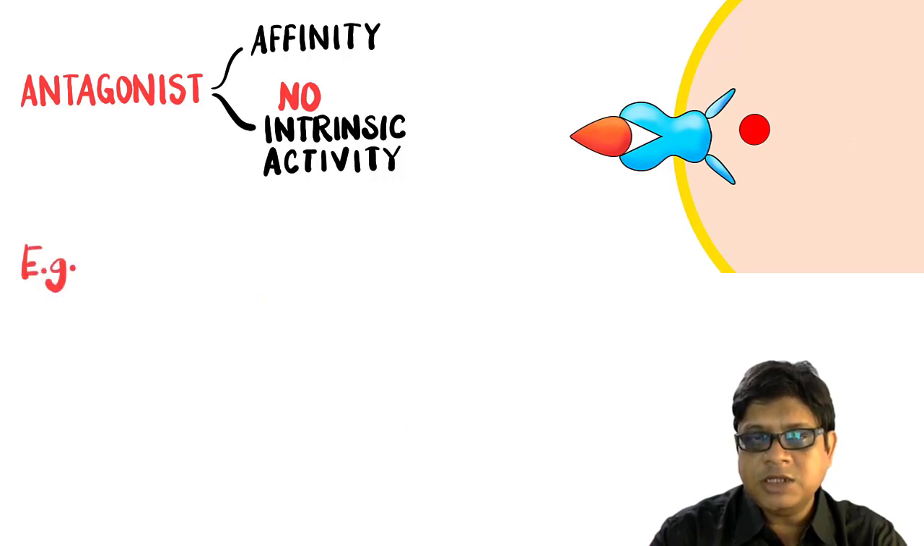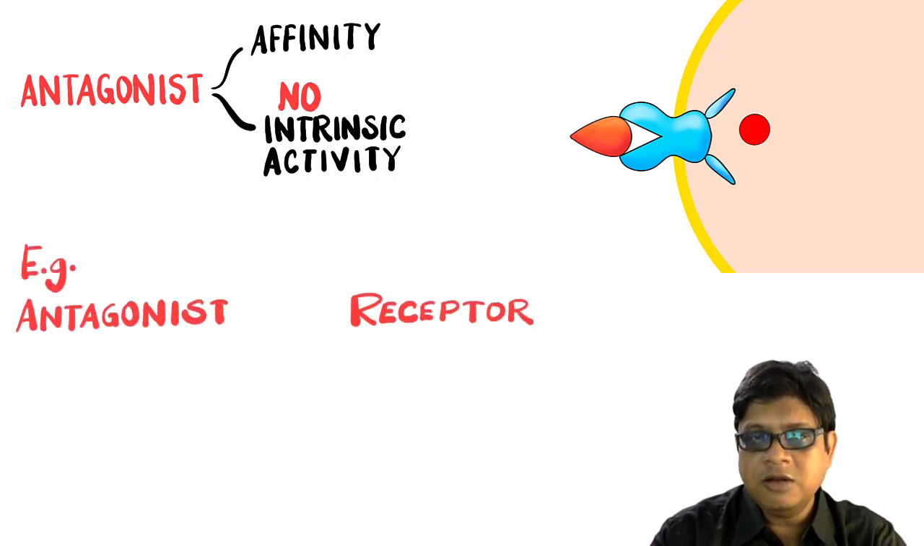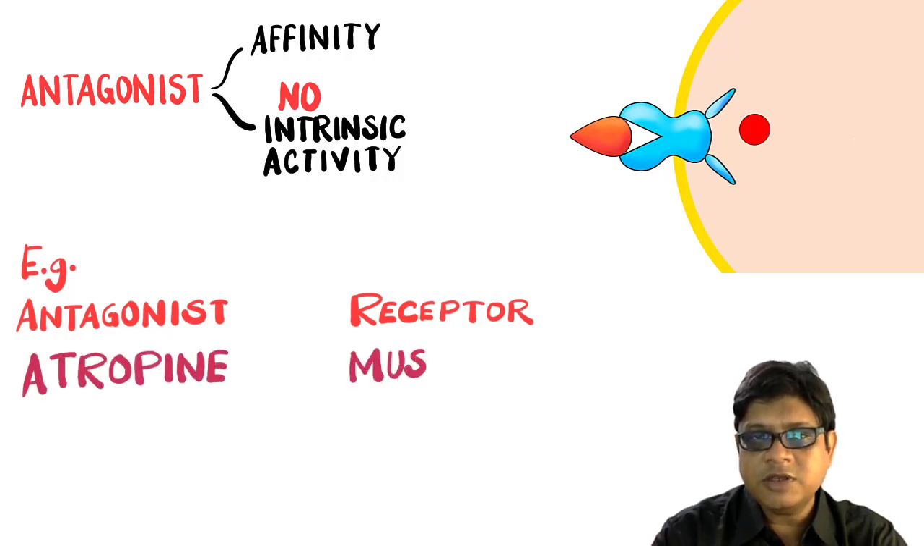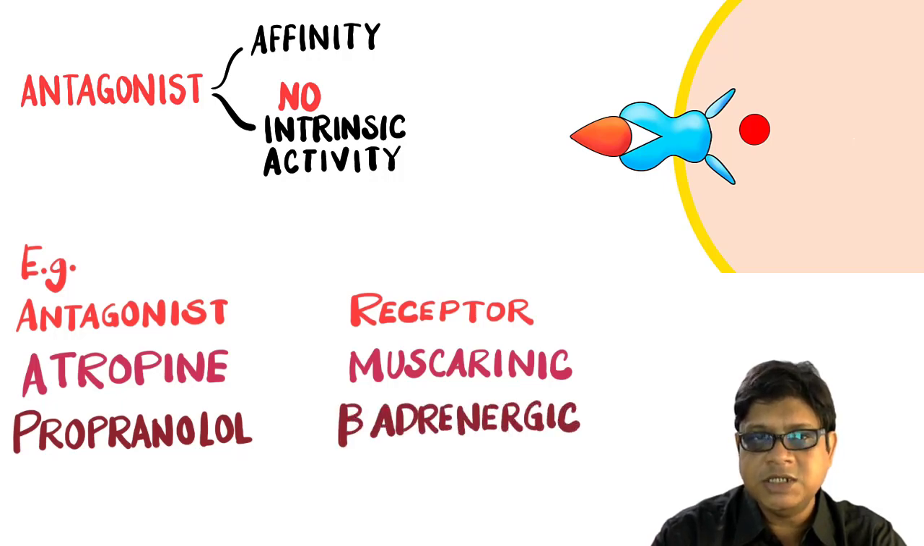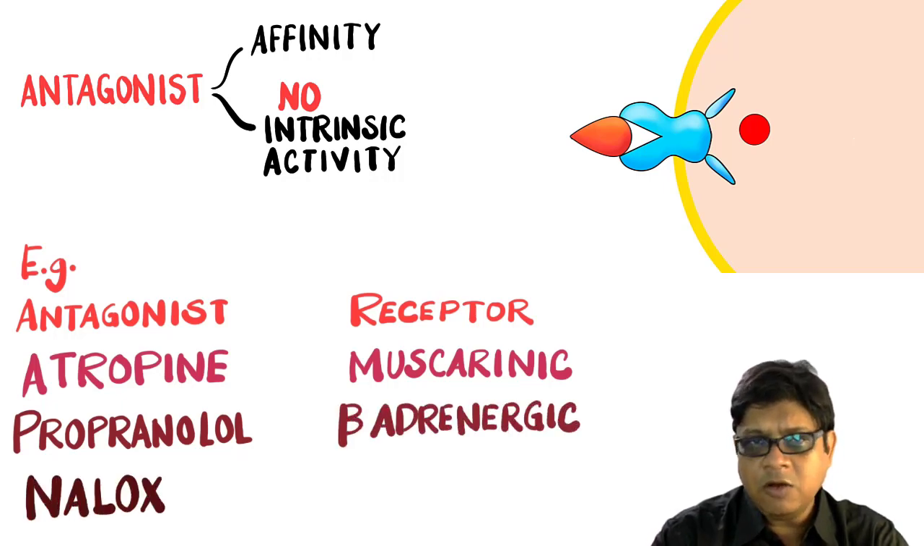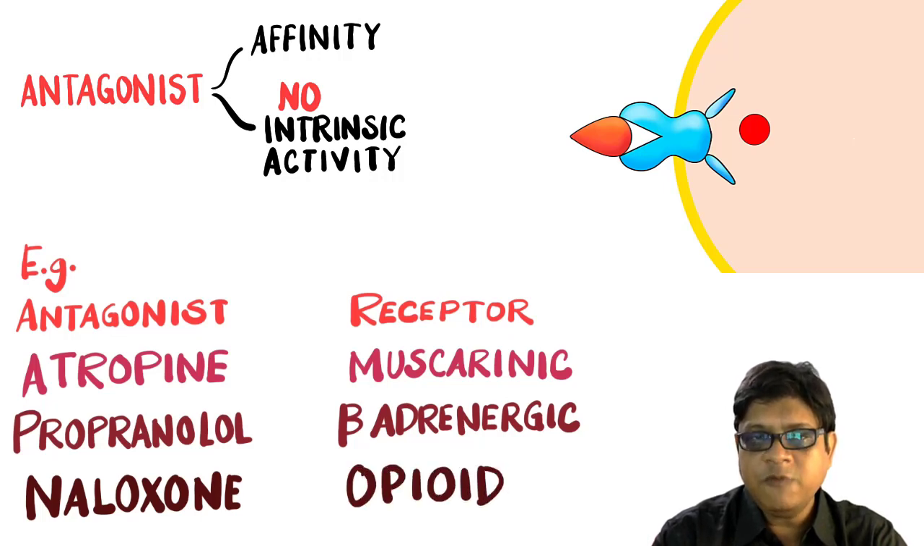Example of an antagonist, again in respect of the cholinergic system, would be atropine, which is the antagonist of acetylcholine on the muscarinic cholinergic receptors. Similarly, propranolol would be the antagonist to adrenaline on the beta-adrenergic receptor, and naloxone would be the antagonist to morphine on the mu type of opioid receptors.